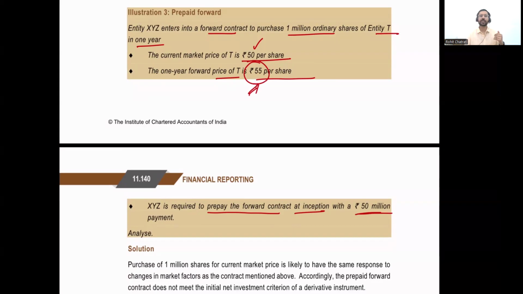55 per share multiplied by 1 million is 55 million. What entity XYZ is telling the counterparty is, instead of paying 55 million 1 year later, I will pay you 50 million today itself. I will pay you 50 million at the inception of the forward contract. So instead of paying 1 year later, entity XYZ is going to pay the money today itself, and 1 year later, XYZ will only receive the delivery of the shares. There will be no additional payment required, because the payment has been done at the inception itself.